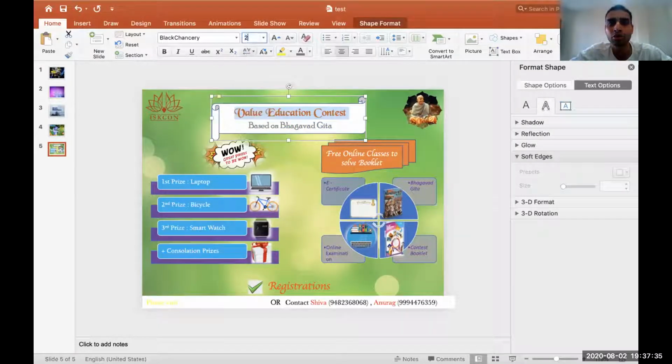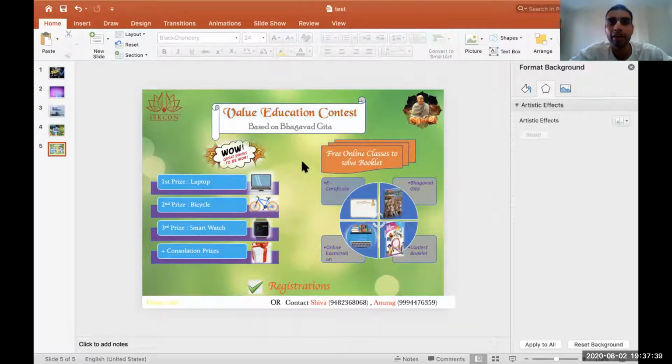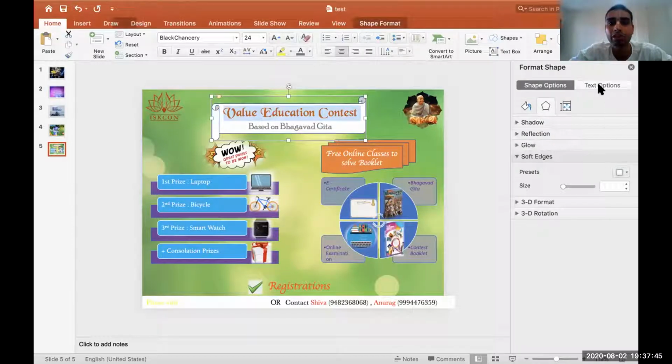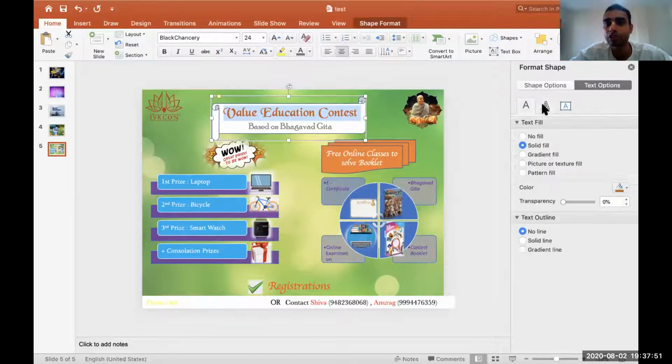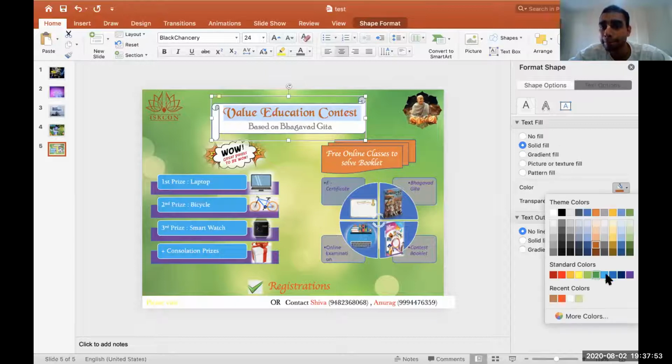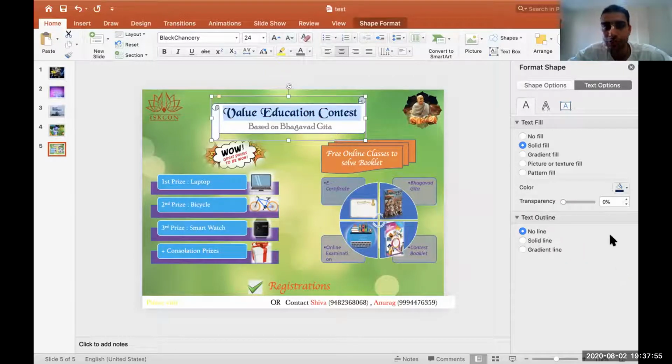Yeah, it can be 24, Puji, no problem. And it can be in dark blue color, Puji. Dark blue color you can take for the value education contest. There is one color in here that is very beautiful. Dark blue. It looks very professional. Dark blue, this one. Yes, this one. So this looks very good.